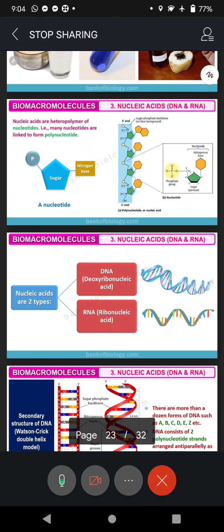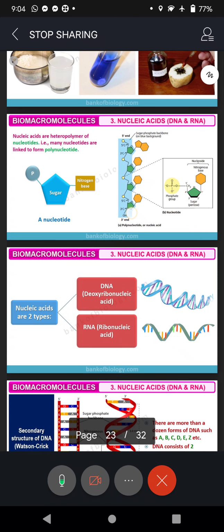So to be normal, what is required? 46 chromosomes should be there in every cell. See, Raghavendra has got lakhs of cells. In every cell, there should be 46. And inside the chromosome, there will be this DNA and RNA. Understood the location of DNA and RNA?